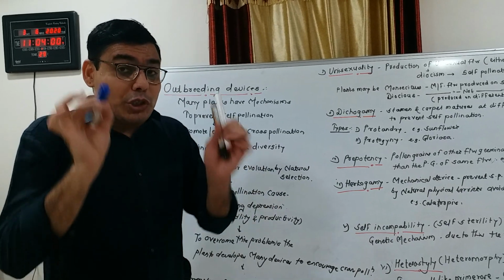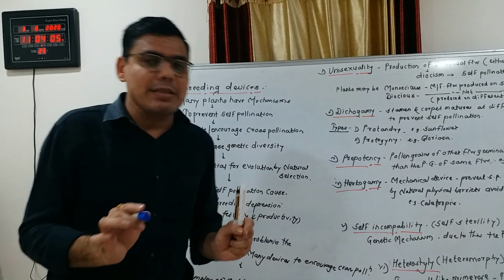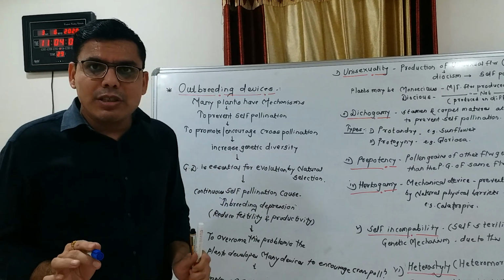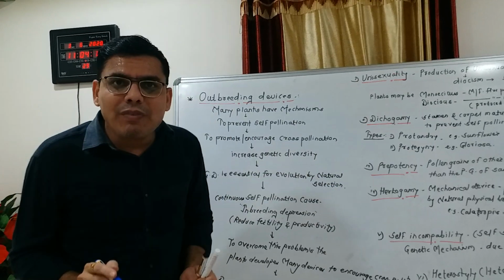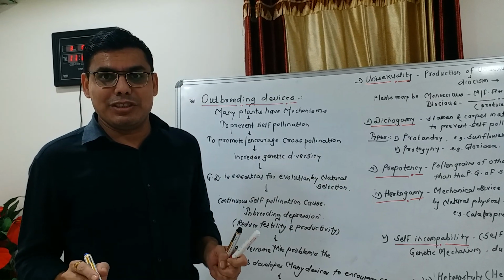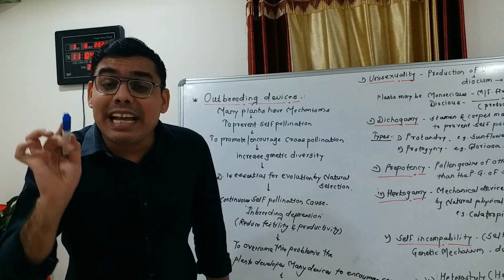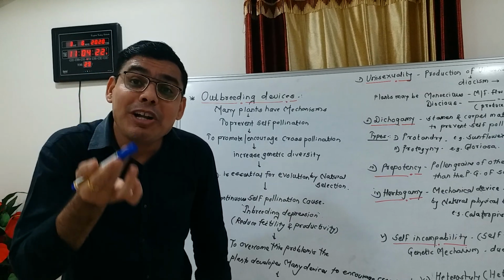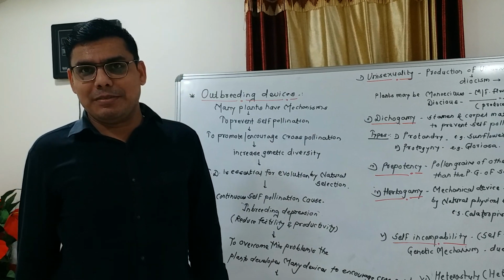So you remember this. What is meant by hercogamy? Hercogamy means it is the mechanical device which prevents self pollination in bisexual flowers by natural physical barriers, because these natural physical barriers avoid the contact of stigma and anther of the same flower.